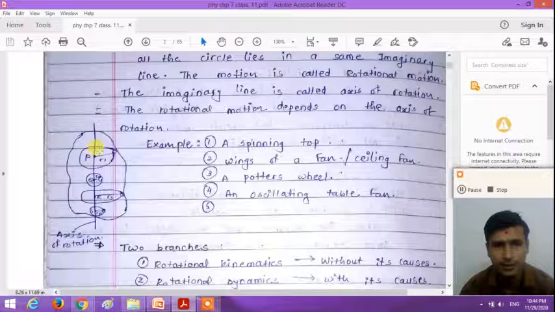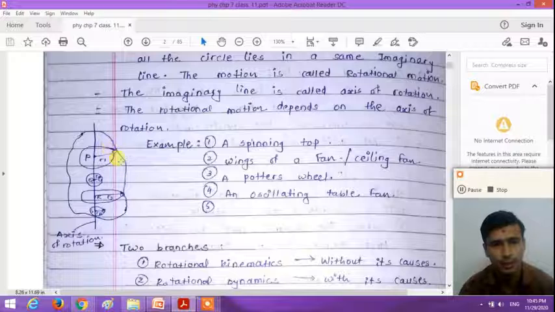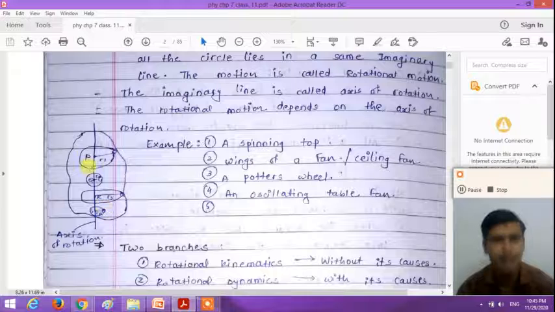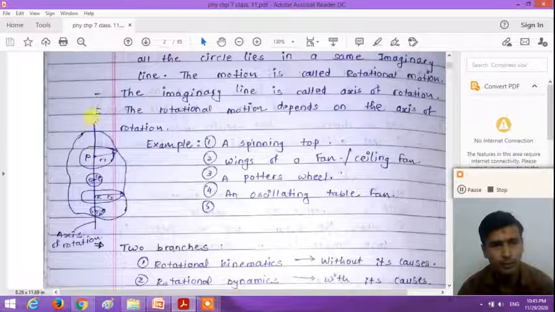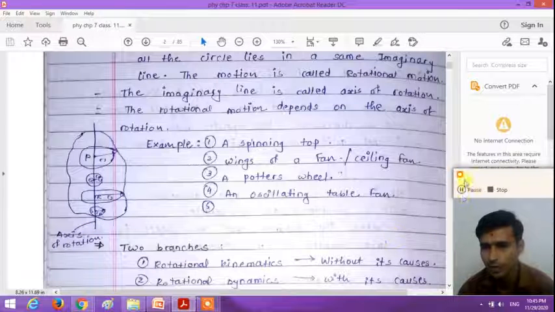If we consider a rigid body like this, any type of rigid body, all the particles of this rigid body perform circular motion, and the centers of all these circular motions lie on only one imaginary line, that is called the axis of rotation.